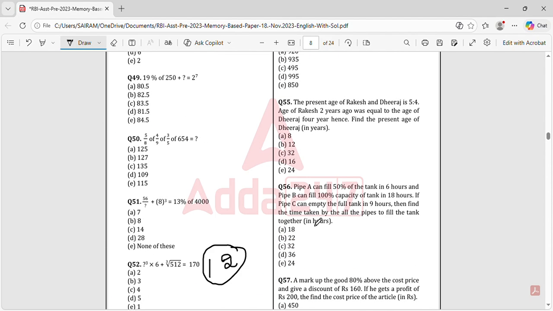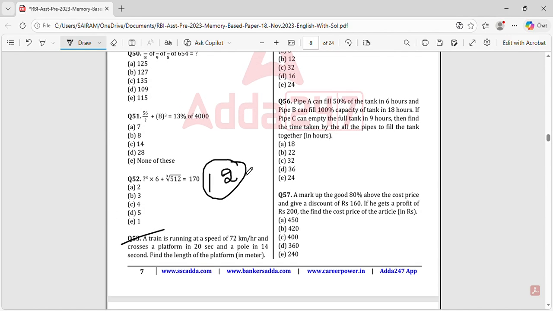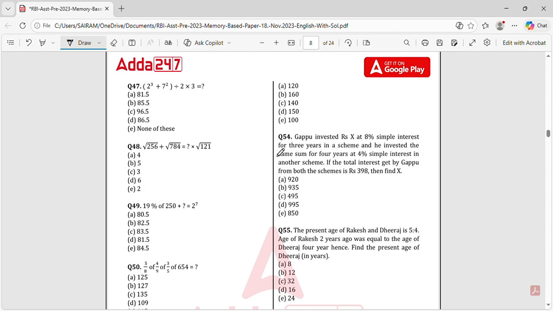And here, this is the train problem. This is also easy, we will be teaching this. Then there is the pipe problem, and this is the simple and compound interest problem.